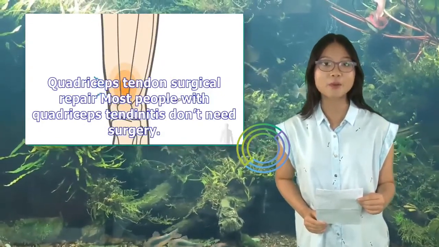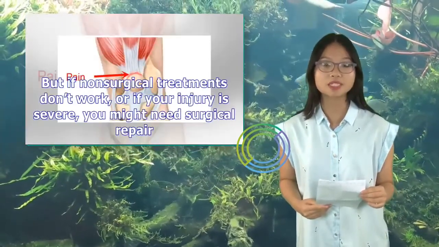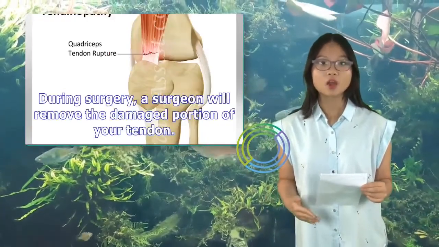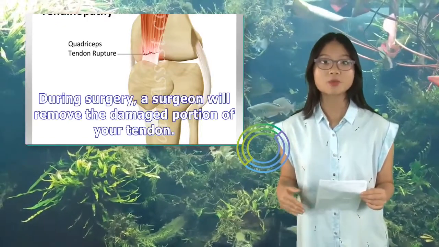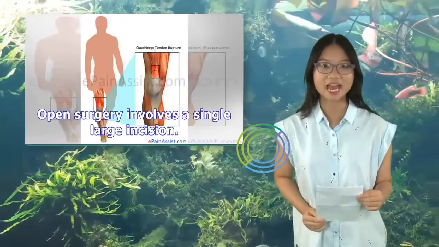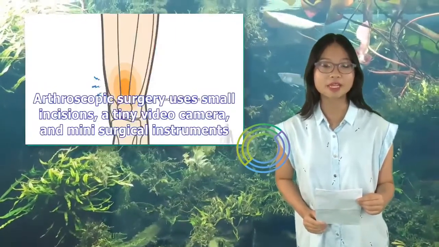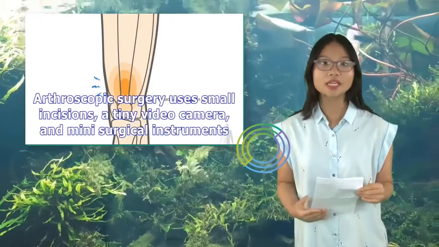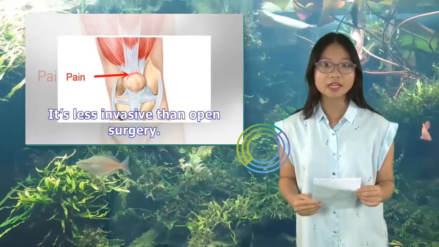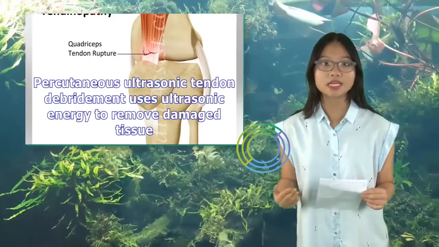Quadriceps tendon surgical repair. Most people with quadriceps tendinitis don't need surgery. But if non-surgical treatments don't work, or if your injury is severe, you might need surgical repair. During surgery, a surgeon will remove the damaged portion of your tendon. Surgical options include the following procedures. Open surgery involves a single large incision. Arthroscopic surgery uses small incisions, a tiny video camera, and many surgical instruments. It's less invasive than open surgery. Percutaneous ultrasonic tendon debridement uses ultrasonic energy to remove damaged tissue.